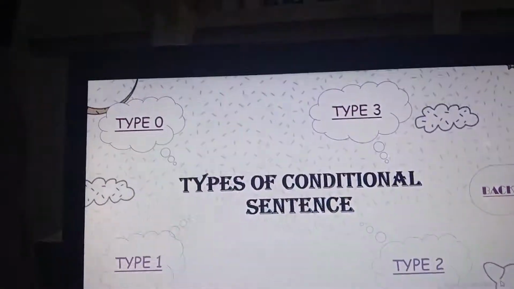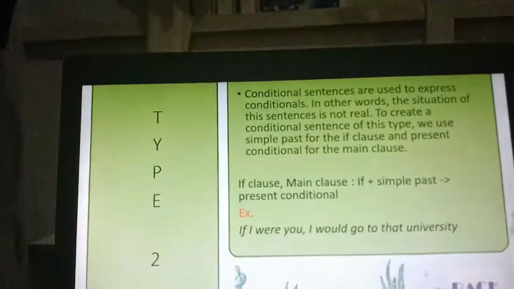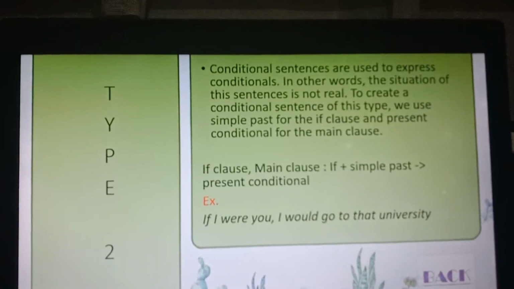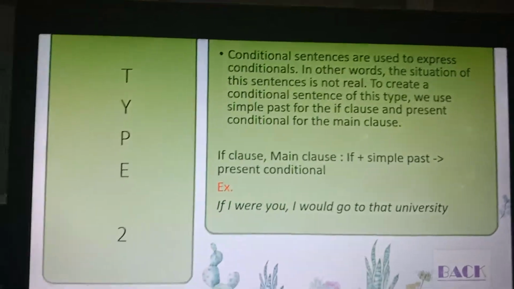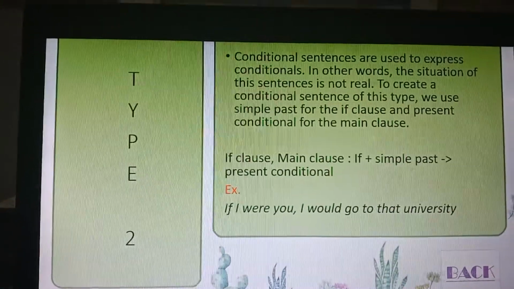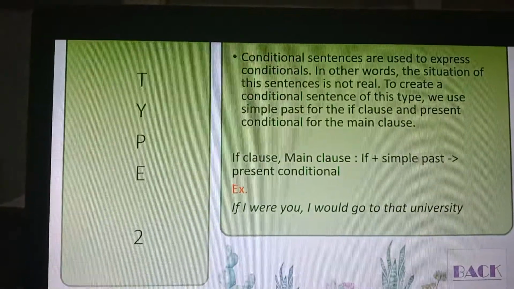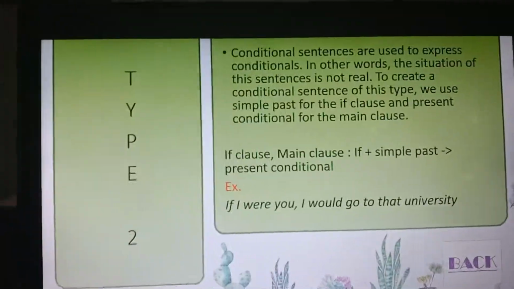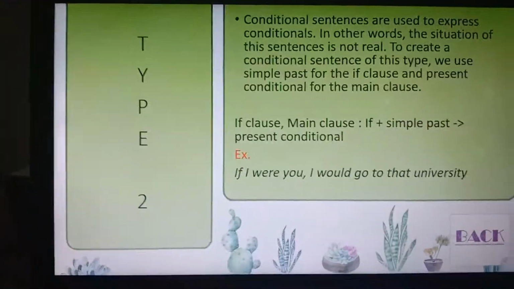Now we're going back to take a look at type 2. This conditional sentence is used to express an unreal condition. In other words, the situation of this sentence is not real. We use simple past for the if clause and present conditional for the main clause. The example: if I were you, I would go to that university.